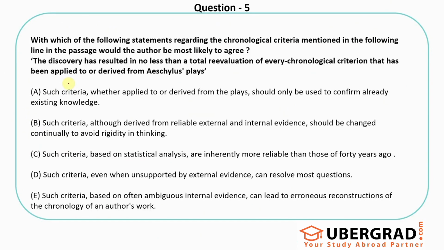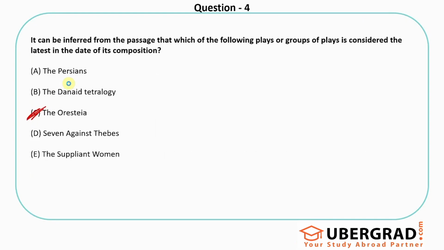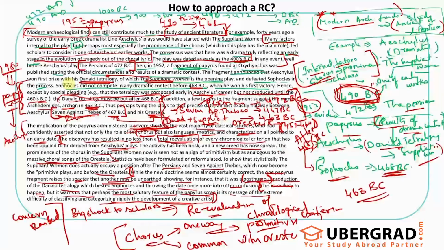With which of the following statements regarding the chronological criteria mentioned in the following line in the passage would the author most likely agree? So the discovery has resulted in no less than a total re-evaluation of every chronological criterion that has been applied to or derived from Achilles' place. So that's something that the passage has talked about, right?